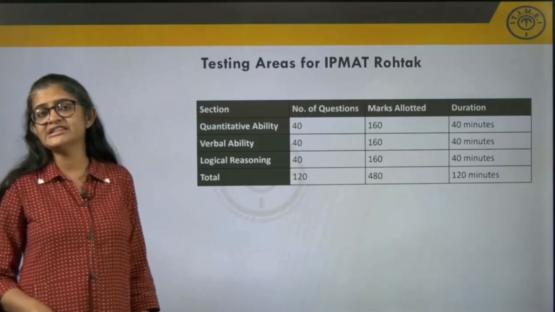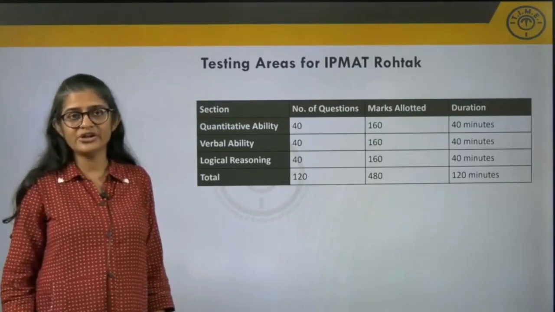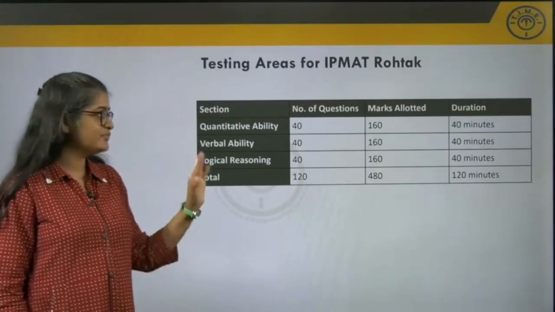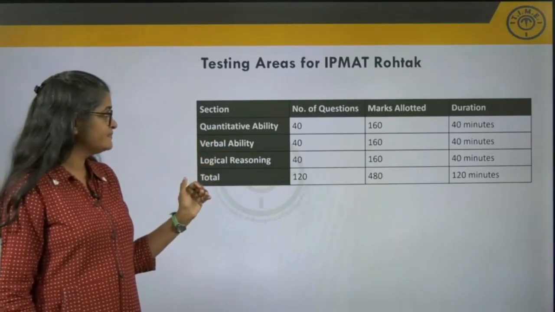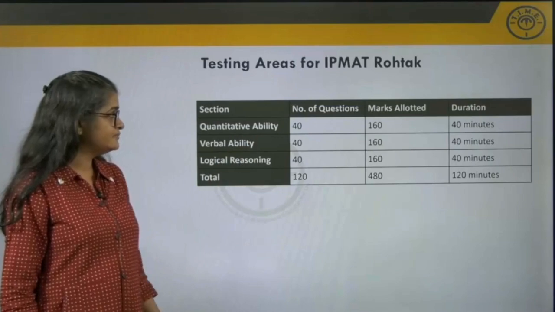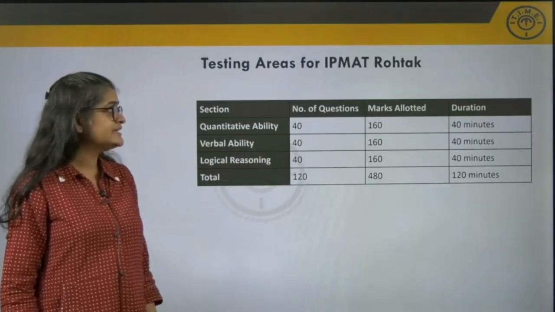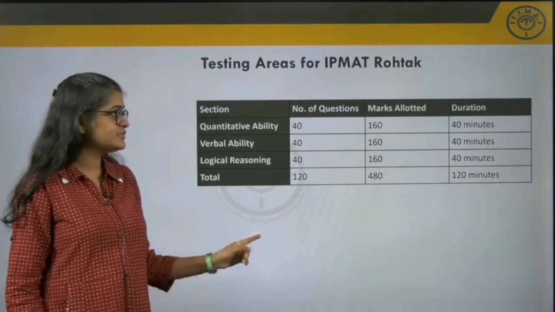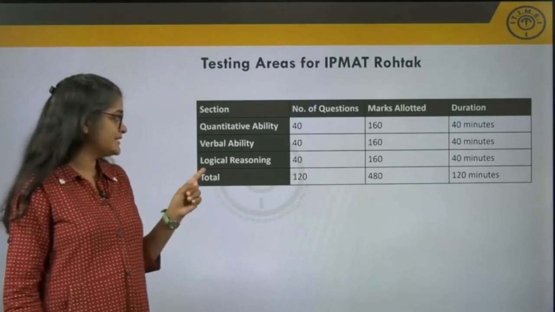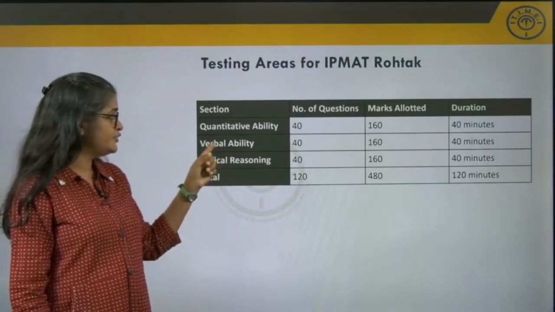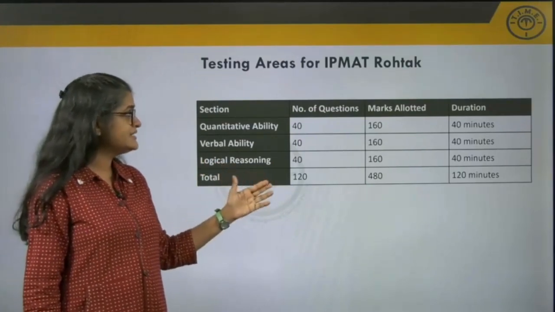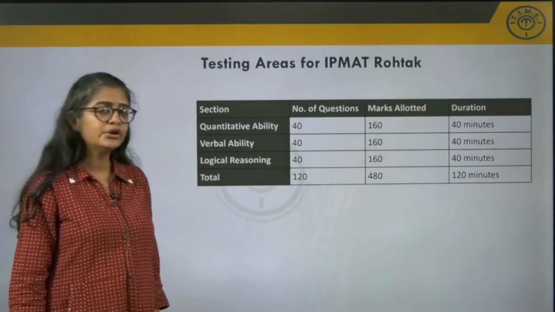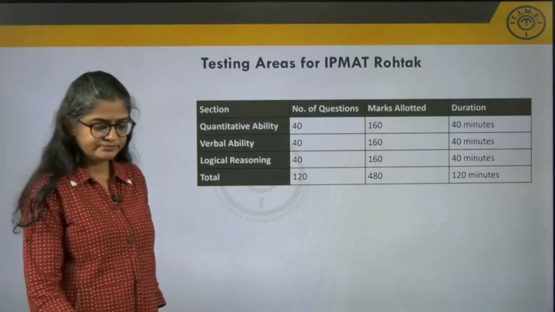We saw that you get 4 marks for the right answer, so 160 marks for each section. And duration is 40 minutes for each section. So, the total is 120 minutes and you have 120 questions. So, the total marks is 480.